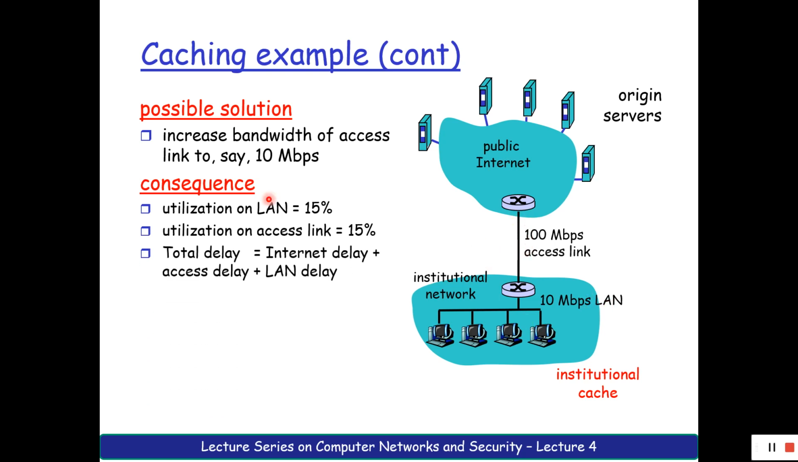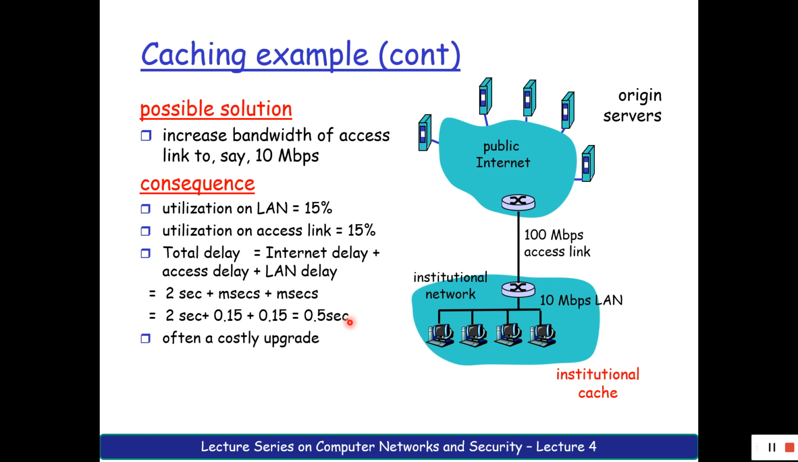Good thing. Total delay, if you calculate, you have only 0.5 seconds. It's a good thing. That is, within half a second you are going to serve everything. It's good. But what is the problem? It is often costly because I have made this access link 100 Mbps, which is quite heavy for me. So what is the solution for this?